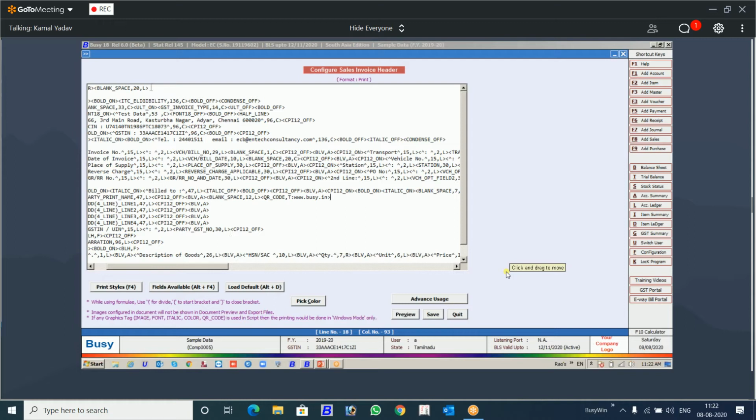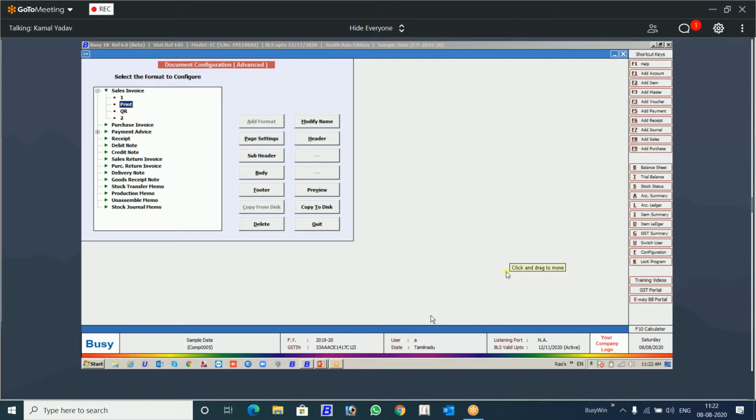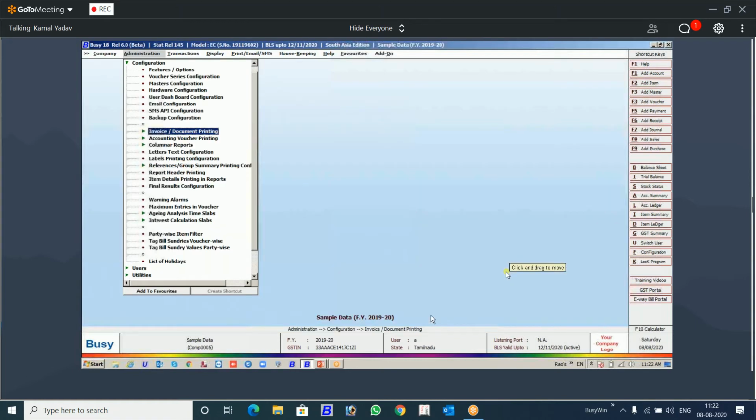In the top, you must be seeing there is no space because the ITC eligibility is on the central part, and this is on the central part. So space is already there, so that is not overwritten. So two QR codes I have given. Now we will see how they are going to print in the invoice.